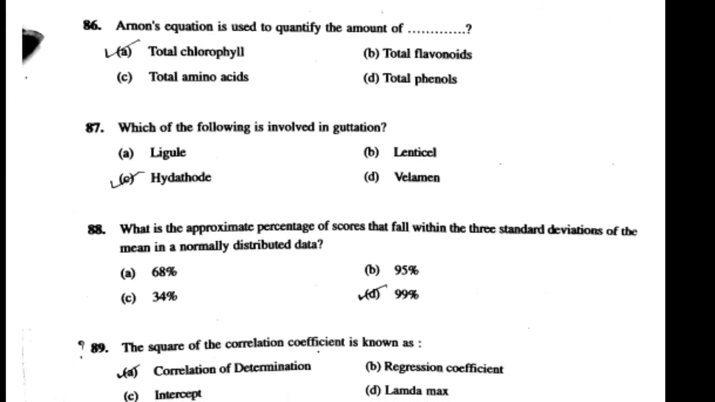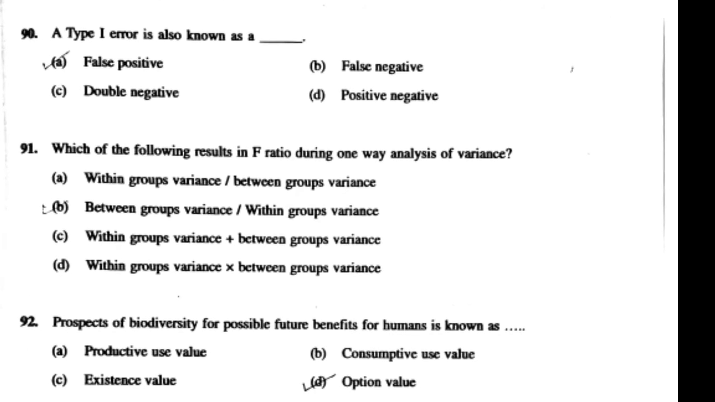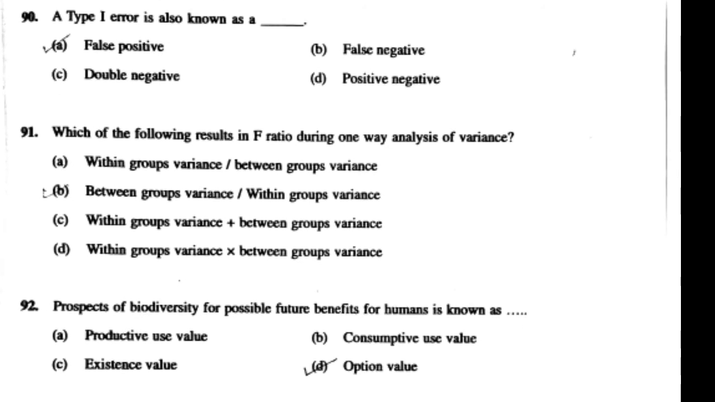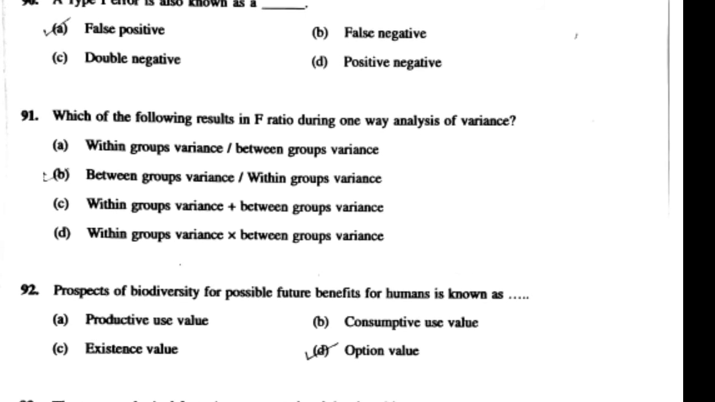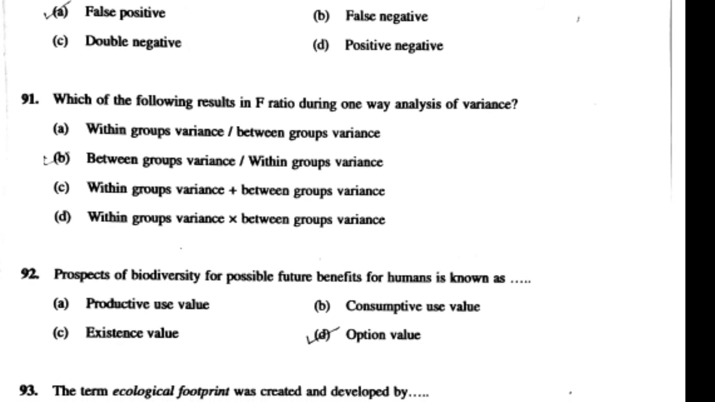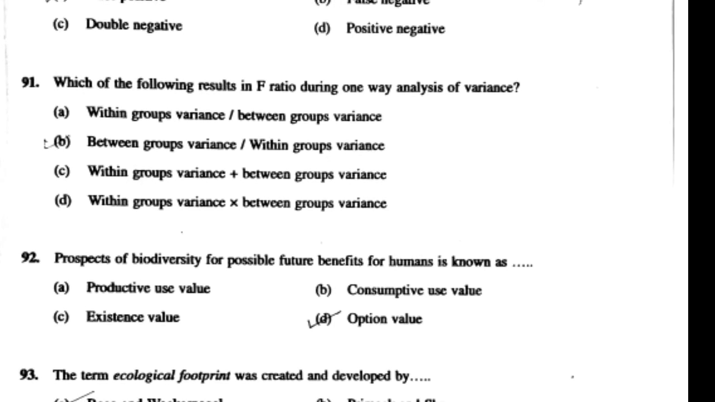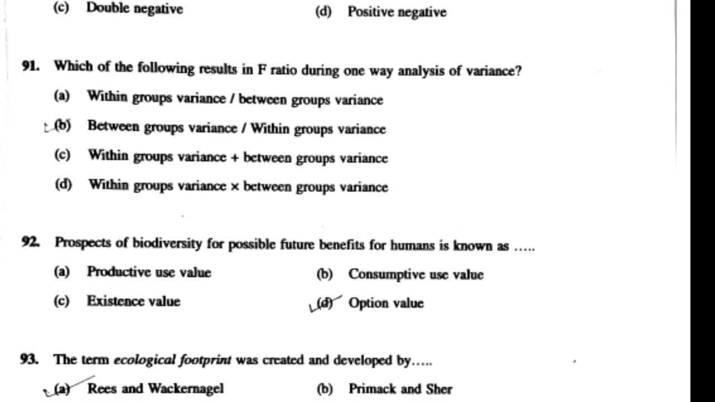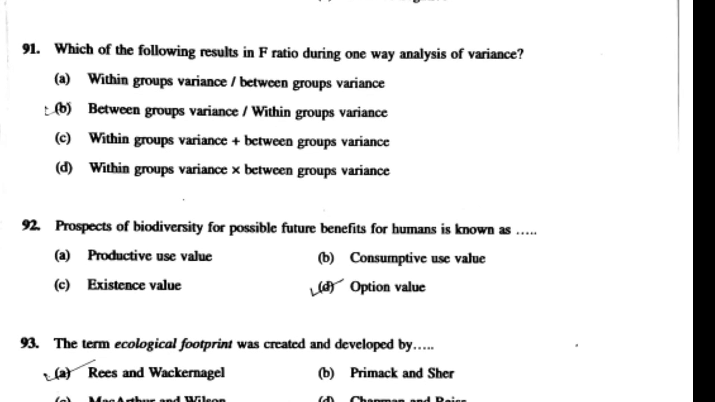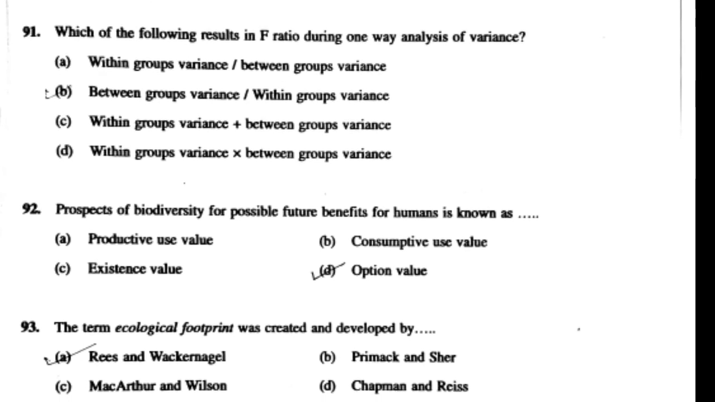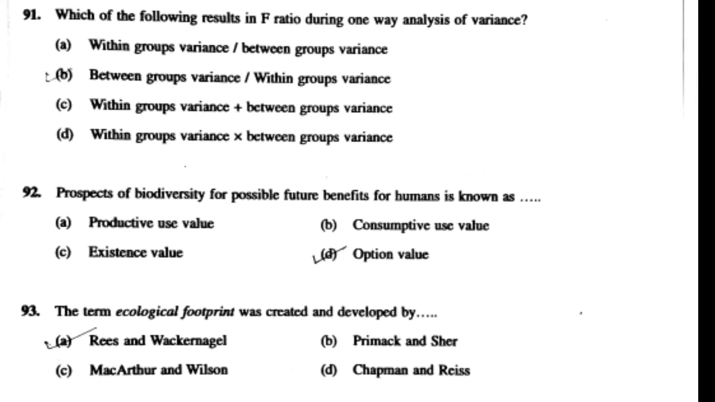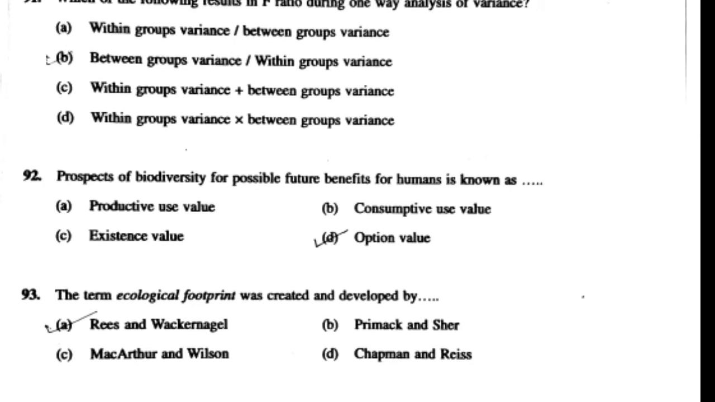Question number 90. A type 1 error is also known as false positive. Question number 91. Which of the following results in F ratio during one-way analysis of variance? Answer is between group variance divided by within group variance. Question number 92. Prospect of biodiversity for possible future benefit for humans is known as? Answer is option value.